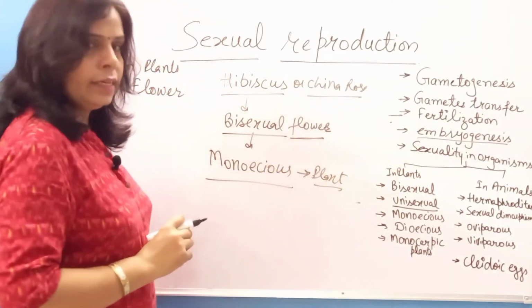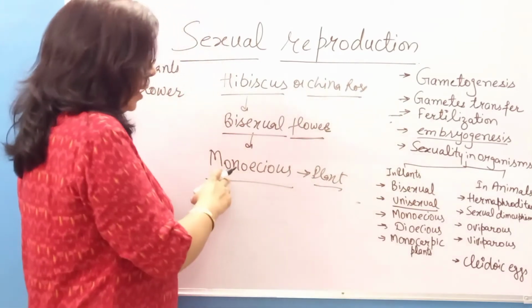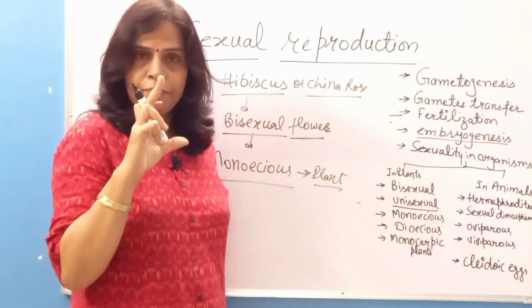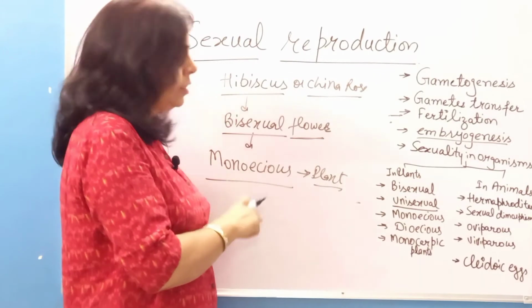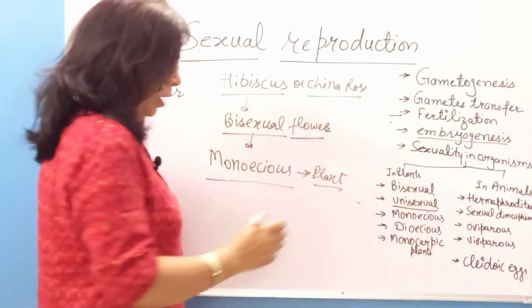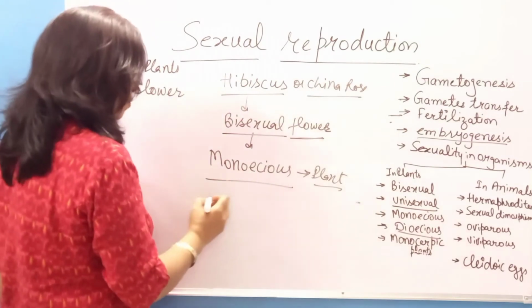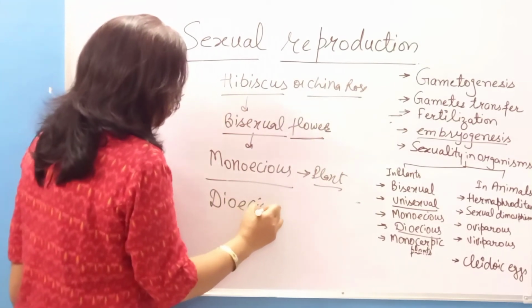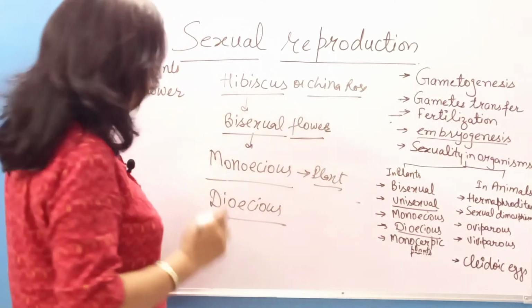So we can say the plant bearing bisexual flowers is known as a monoecious plant. Monoecious means only one plant is having both the sexes. And what about dioecious? Dioecious means the plant which is bearing unisexual flowers.